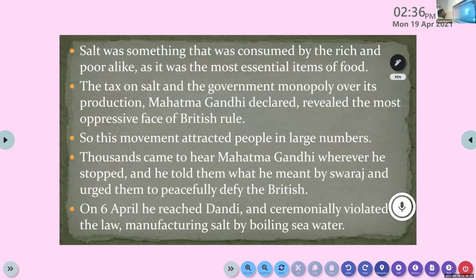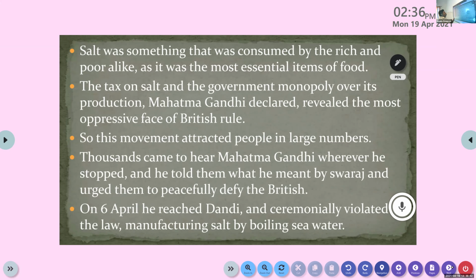Salt was something that was consumed by the rich and poor alike, as it was the most essential item of food. We know that not only the rich people, everyone will use it, right or not? Everyone will use it.